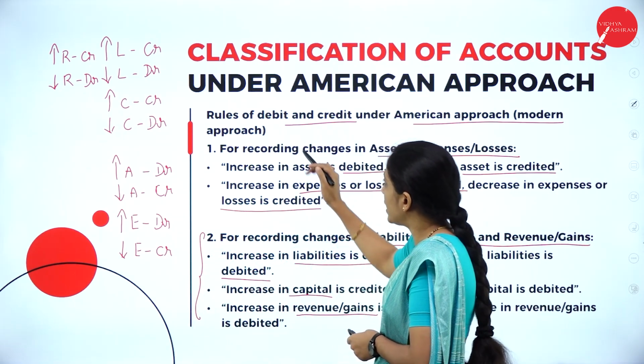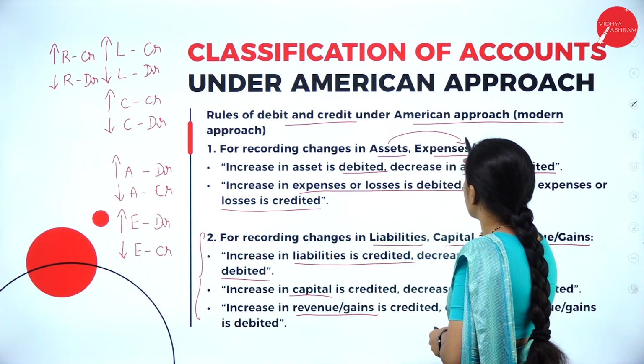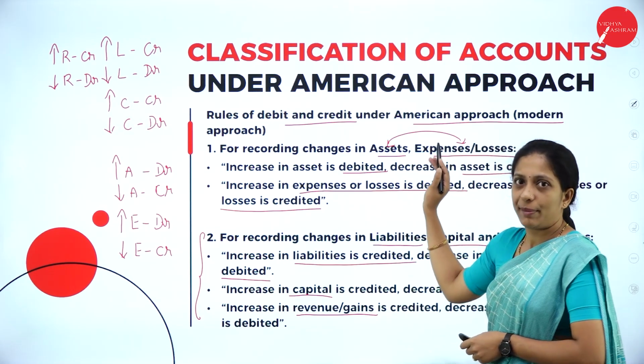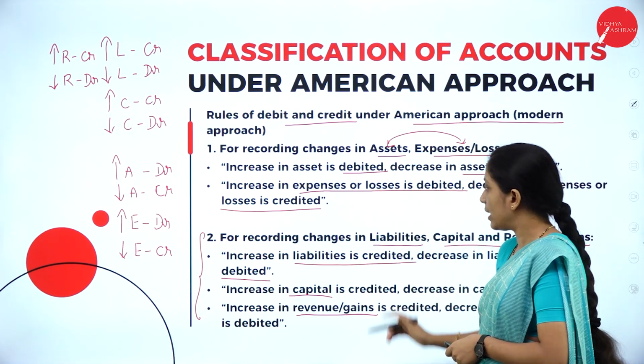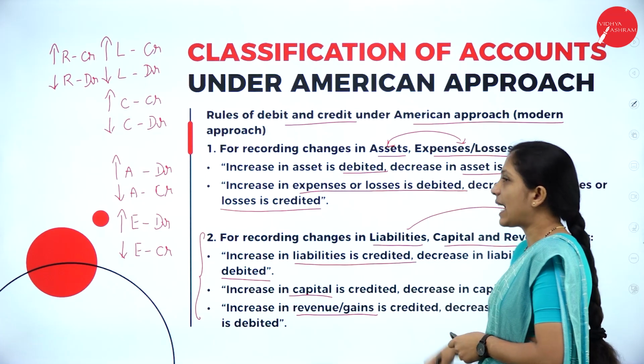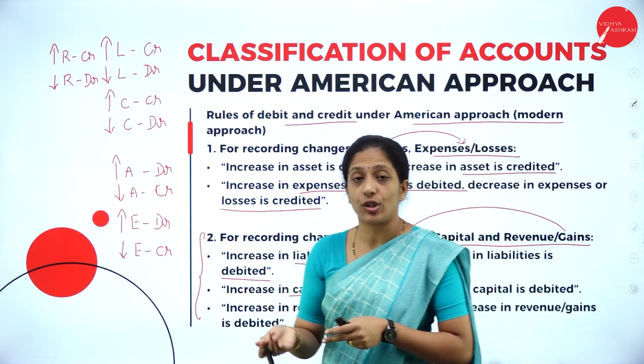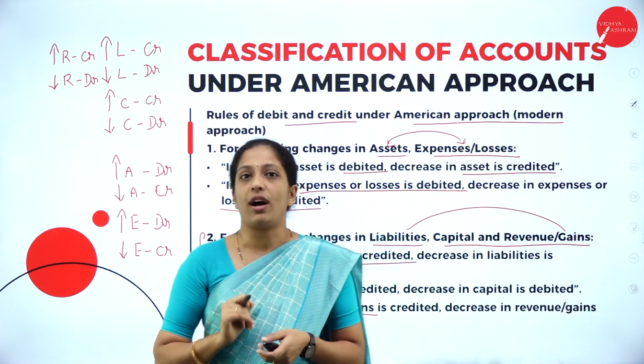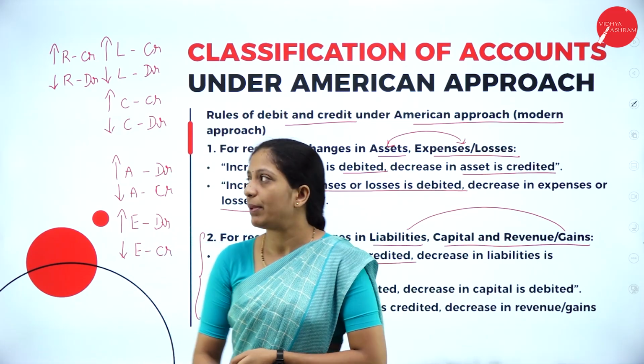So you can classify them into assets and expenses. When it increases, you have to debit, and when it decreases, you have to credit. But for liability, capital and revenue, when it increases, you have to credit. When it decreases, you have to debit. So this is simple here.